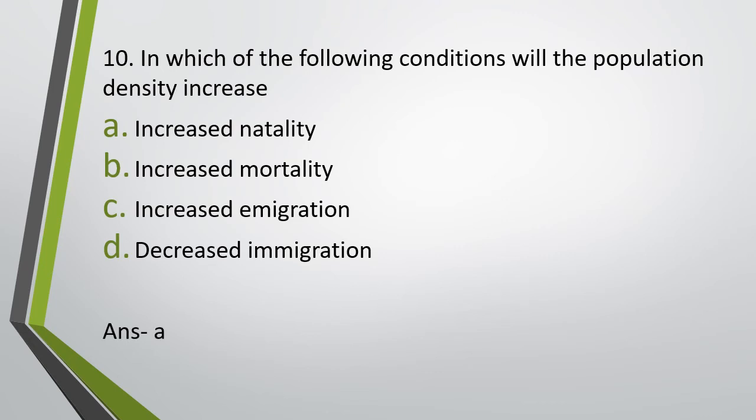Like I've already said, what is natality? Number of children born. So if there is increased natality, if more and more people are born, then the population density obviously will increase. What is emigration? E, exit. Number of people moving out of a population. What is immigration? Just opposite of emigration, number of people moving into a population.